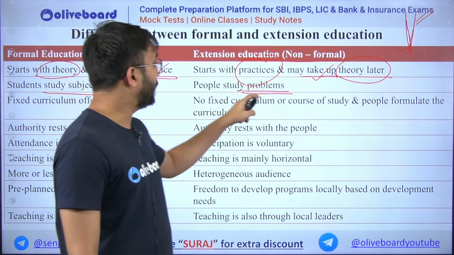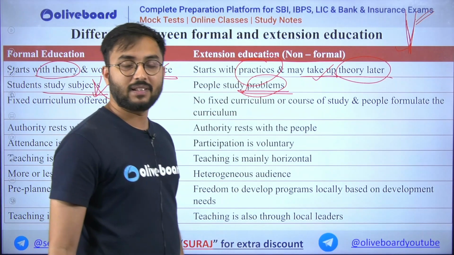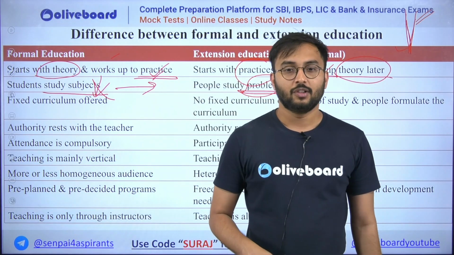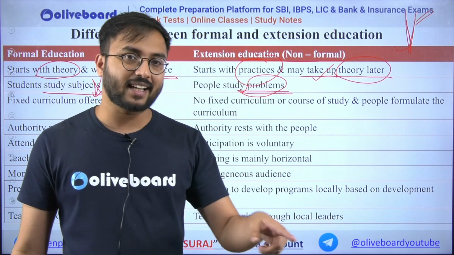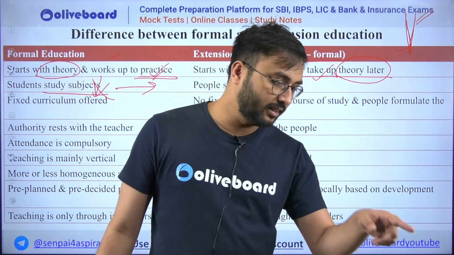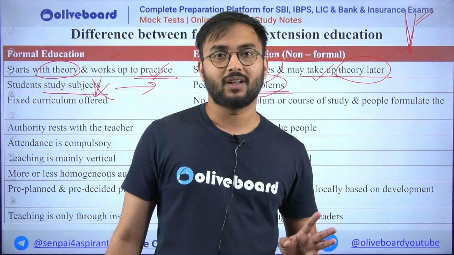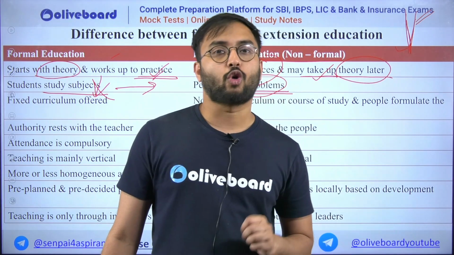Now people study not the subjects but problems. That means rather than studying the books of entomology, you would be going in the field. You will be looking at, okay, this is a particular insect which is attacking this particular plant, eating the leaves, and therefore the total crop is on the verge of destruction or death. Okay, so what type of crop is this?